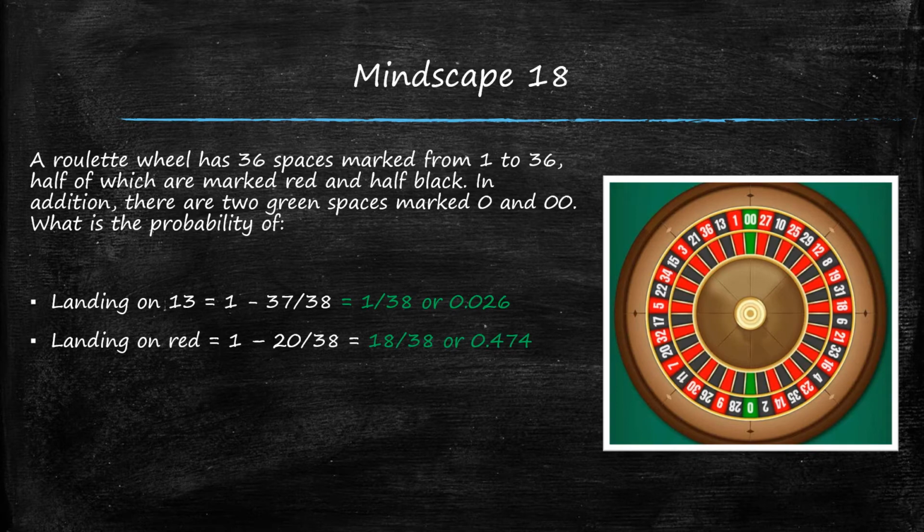We can also do the same thing to find the probability of landing on red. We can do 1 minus the odds of not landing on red, which is 20 out of 38. To find the probability of landing on red is 18 out of 38 or 0.474. The formula we used to find the probability of each event was 1 minus the probability that that event would not happen.